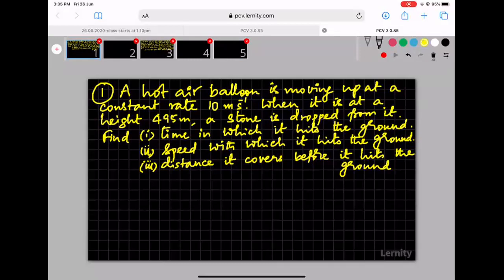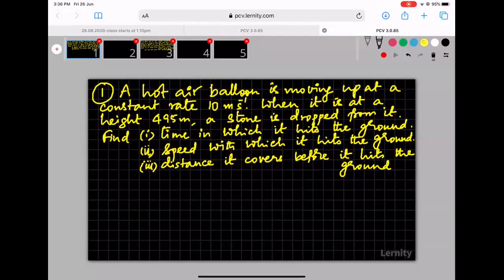Sir, how can it move up at a constant rate? Won't there be some buoyancy? Won't there be some gravity? Don't worry about all that. Kinematics is not a branch of physics that deals with factors that control motion. Kinematics only deals with motion parameters and the relation between them. If you want the reason behind motion, what is causing, controlling or influencing the motion, those factors are dealt with under separate topics called mechanics, dynamics, etc. We will come across them in later chapters: Newton's laws of motion, rotational dynamics, etc. But for now, it has been given that via some mechanism, a hot air balloon is